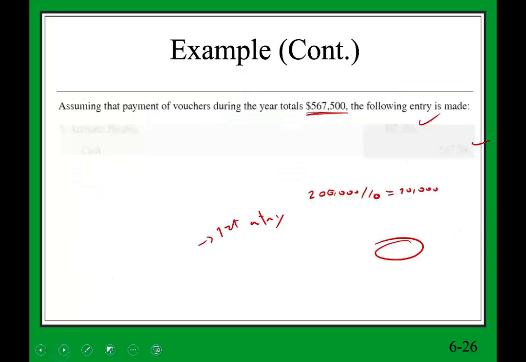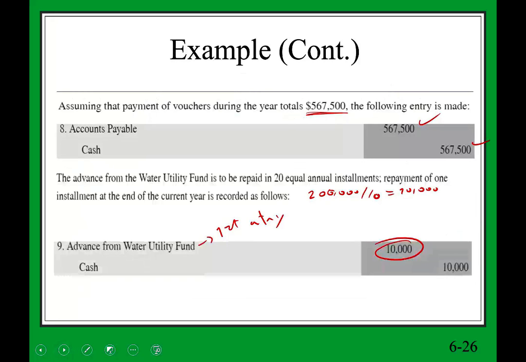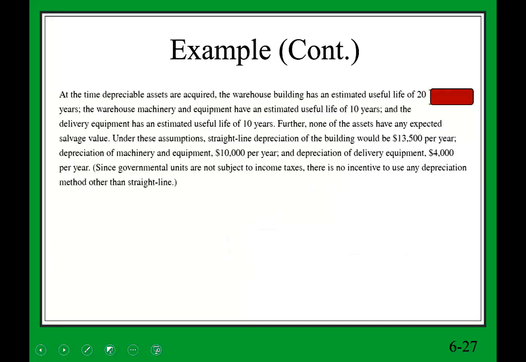So let's take a look. Simply put, the reason I'm going over this, I'm sure you know how depreciation works, but I want to remind you that this is accrual accounting. In accrual accounting, we record depreciation. So the warehouse has an estimated useful life of 20 years, the machinery and equipment 10 years, and the delivery equipment 10 years. Further, none of the assets have any expected salvage value.